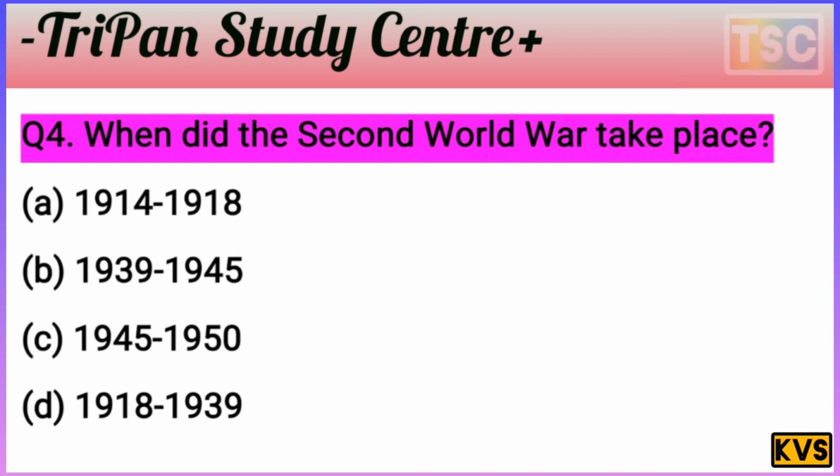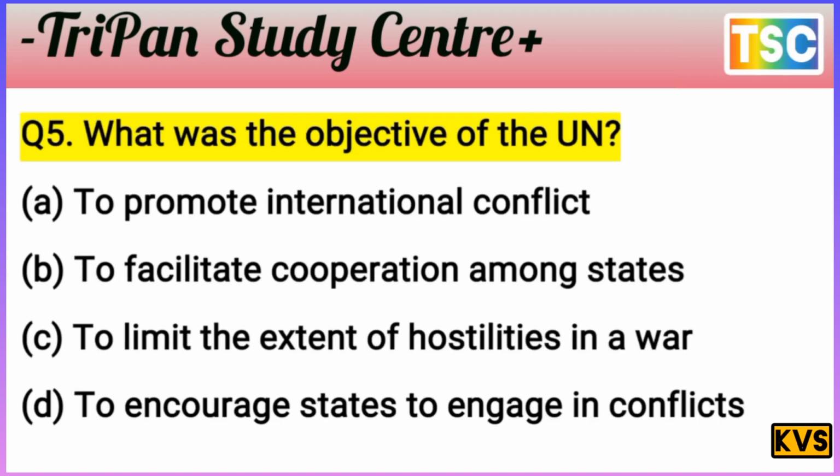And 1945 to 1950, it's not any war. And 1918 to 1939, there is no war here. D is eliminated, C is eliminated, A is eliminated. The Second World War took place from 1939 to 1945. That's important for the exam. The next question arrives here.